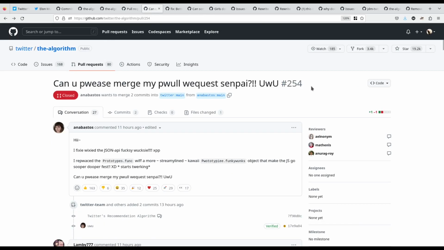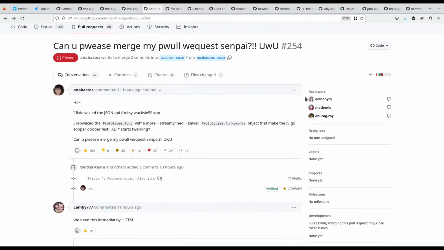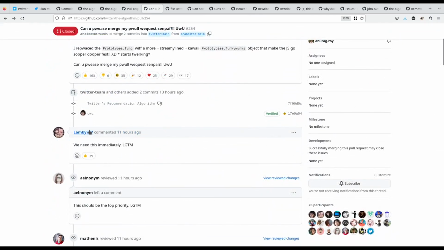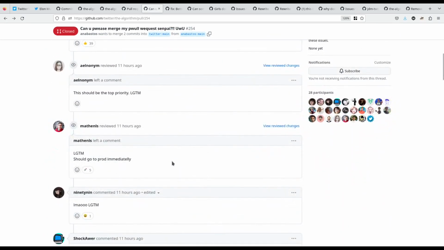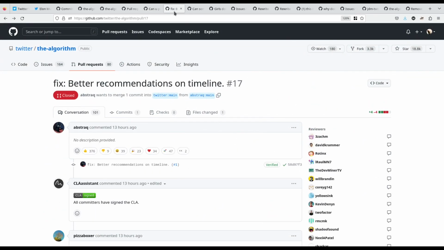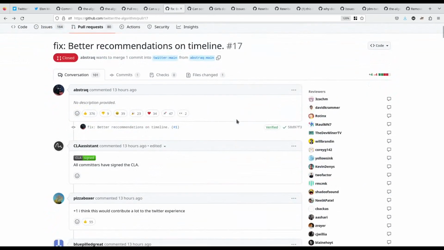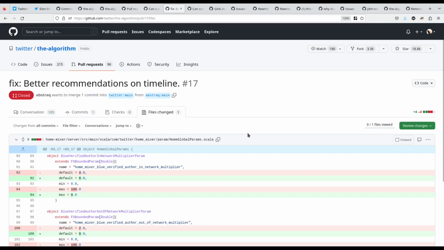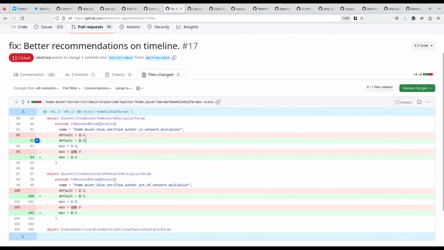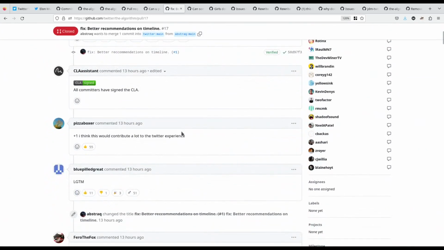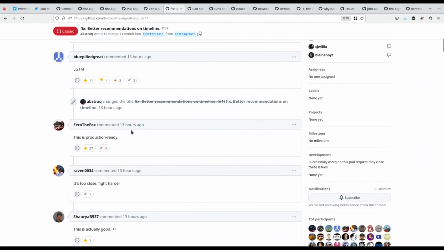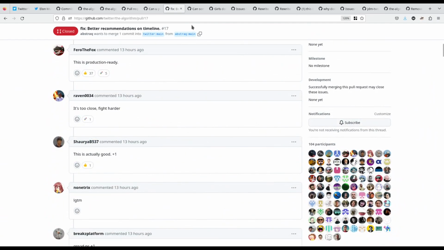Oof, yeah, very professional and definitely necessary contribution right here. Of course, it's approved by all these people. Yep, top priority. Definitely need to merge this right away. Fix better recommendations on timeline. Let's see what this one changed. Ah, yes. Okay. So it takes any verified tweeters and makes their tweets not appear. Yeah, that sounds pretty good. Sounds like a great change for the better. I say that unironically. Yeah, production ready, of course, good to go. Let's merge this in right away.